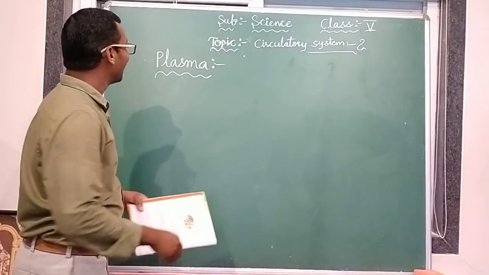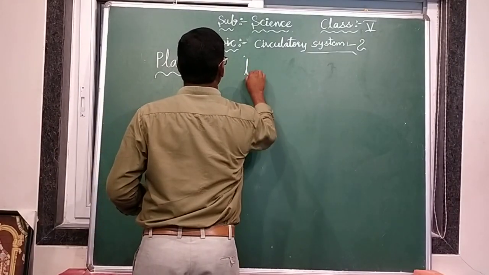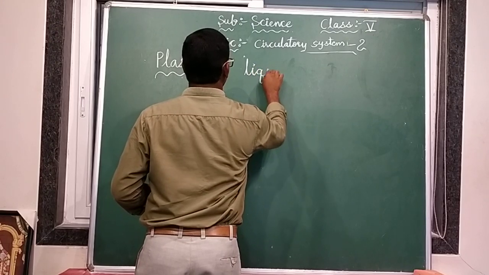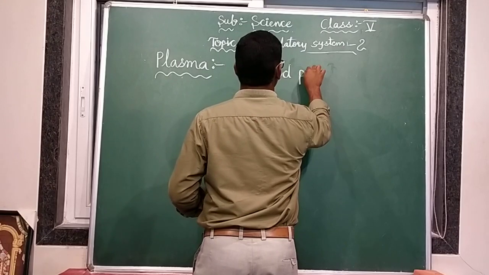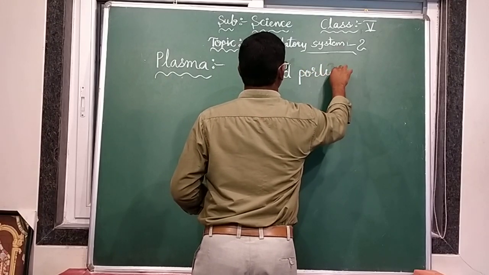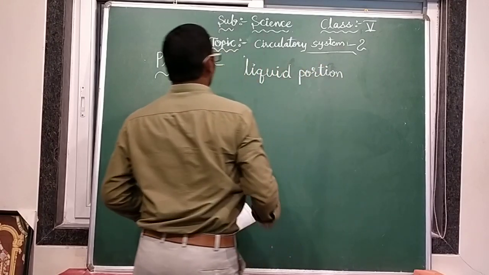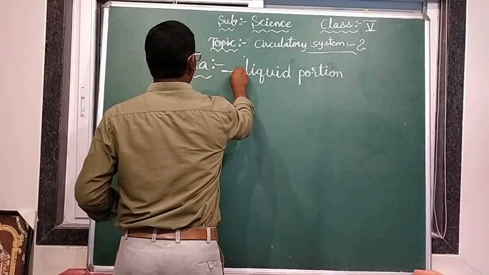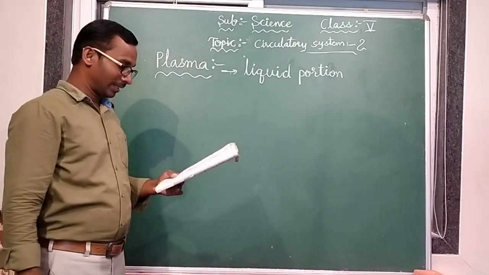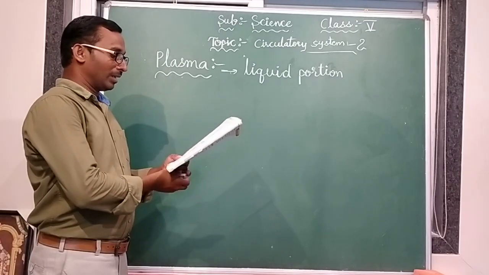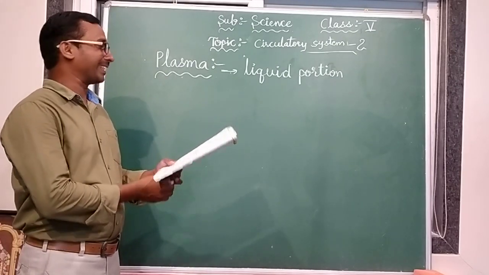Plasma is the liquid portion of the blood. Okay, next, in which all the blood cells are suspended.